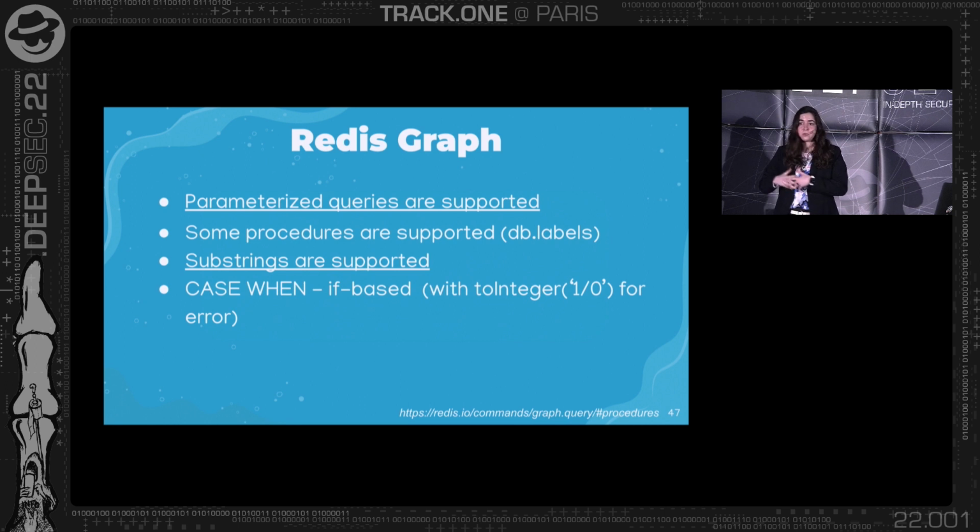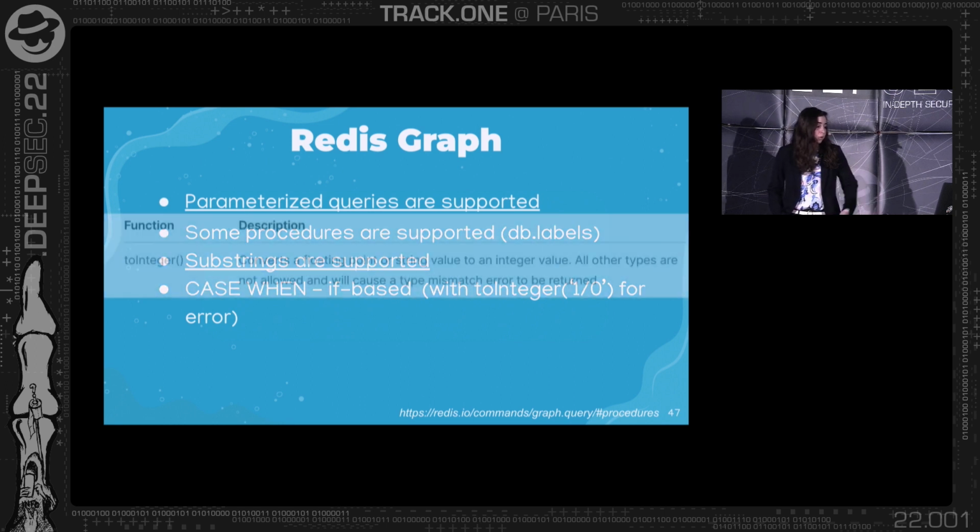For example, if the first character of the first label is A, try to convert this to an integer with 1 divided by 0, which will cause an error. So if you get back an error from the web server, you know that you hit this CASE WHEN, and you know that the injection was successful, and you will know what the first character of the first label was.